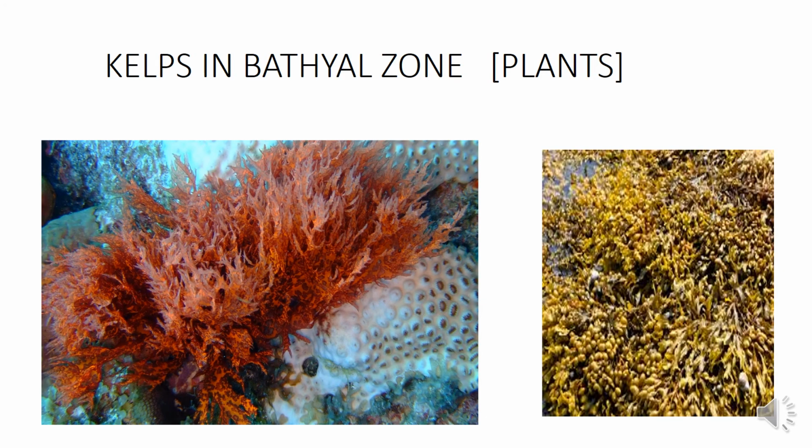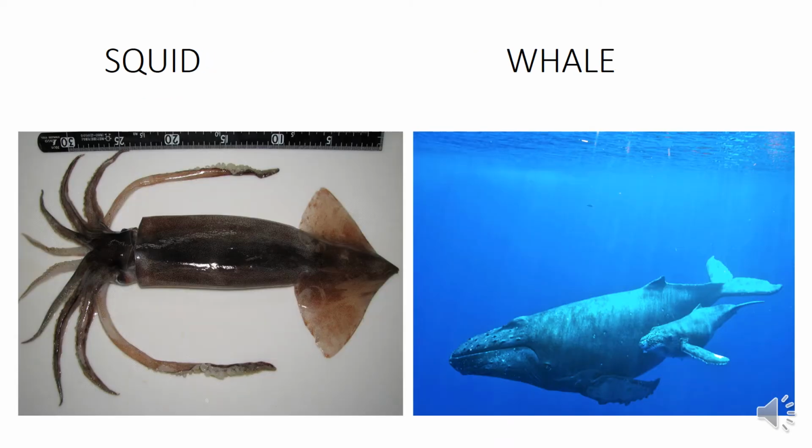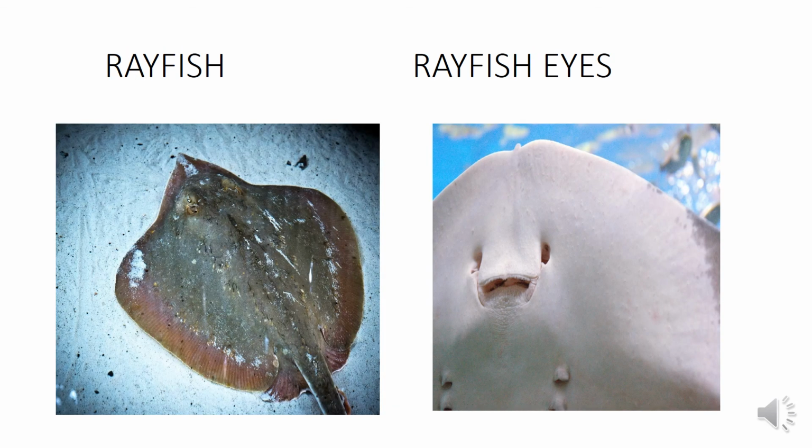Bathyal zone. As light is dim and temperature is less, photosynthetic activity is less. Plants are red and brown kelps. Along with kelps, animals like sponges, corals, animals with tubular bodies like squids, and large animals like whales, etc. live in this zone. Ray fish in this zone have big sensitive eyes to see in dim light.